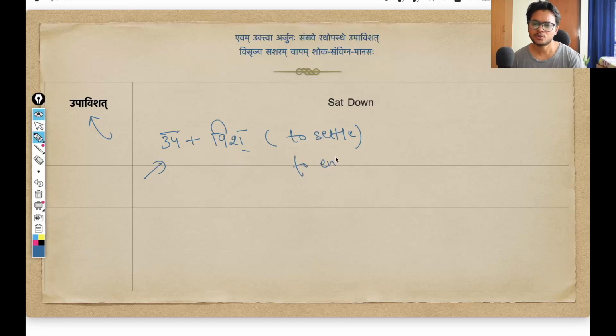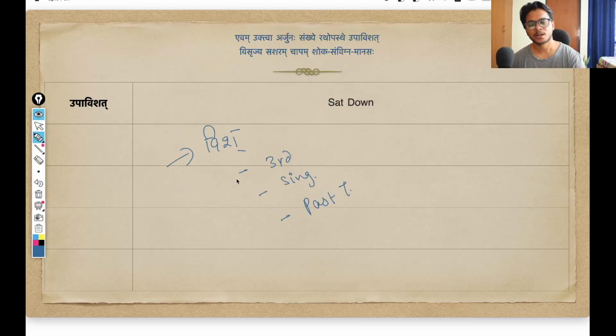This particular dhatu is mostly used in conjugation with a prefix. So if you attach a prefix like, suppose, pra, pra plus vish will denote this meaning, to enter. If you are entering a room, if you are entering some place, pravish. In that sense, when you attach this particular prefix up, it means to settle down, to sit down. That is the meaning.